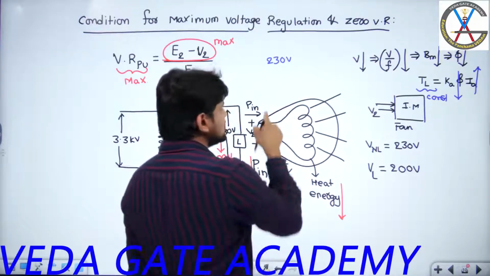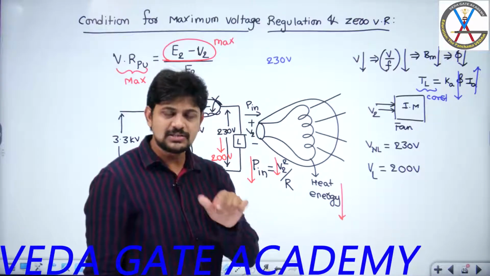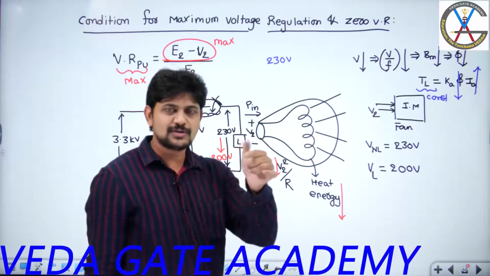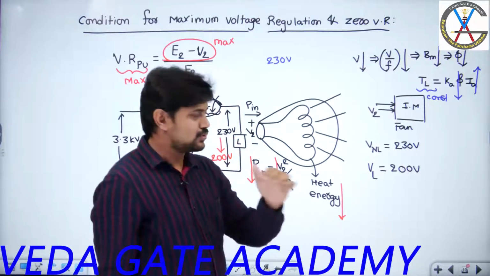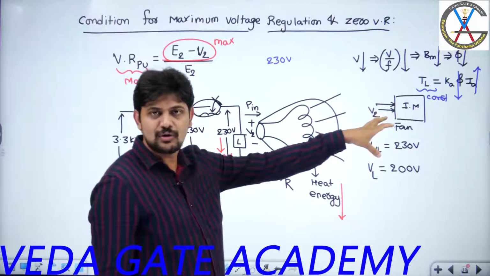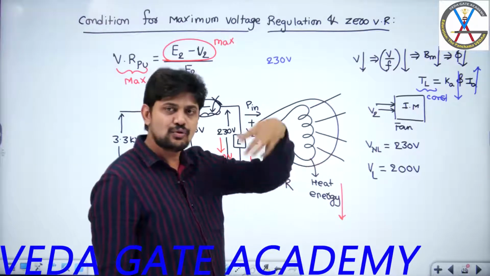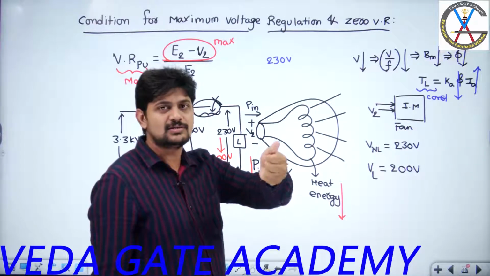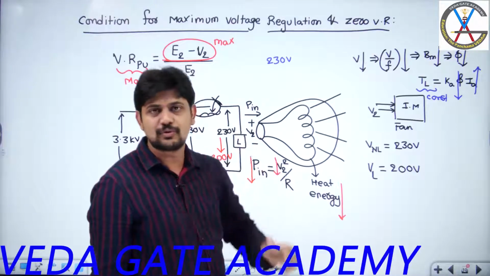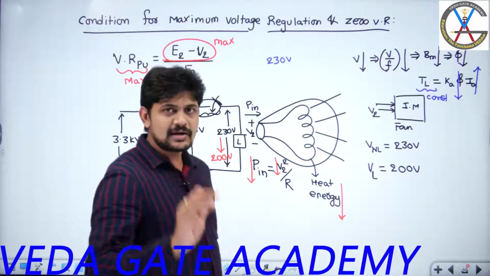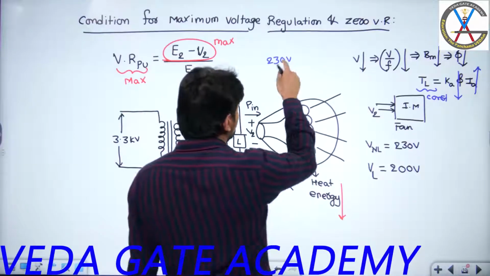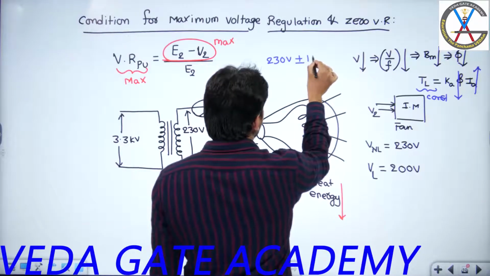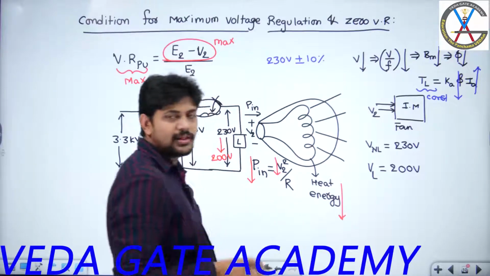Because you are a construction manager with an industry where you are going to manufacture the fans, you have the authority to ask what voltage profile that state is going to promise you. That electricity board will promise that they will supply the power at a voltage of 230 volts with a tolerance band of plus or minus 10%. What is the meaning of this?